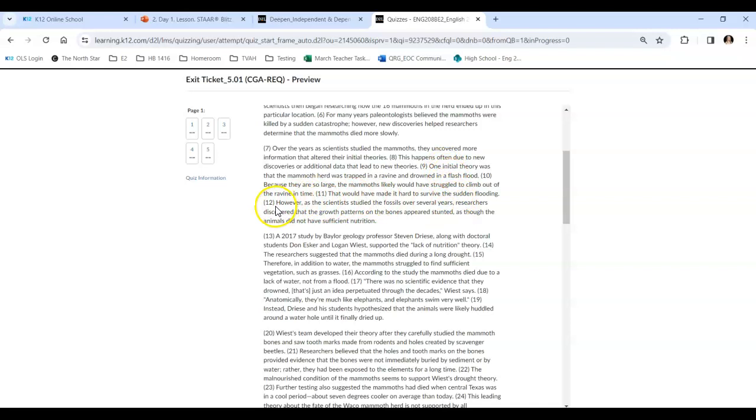And then sentence 12 says, however, as scientists studied the fossils over several years, researchers discovered that the growth patterns on the bones appeared stunted, as though they did not have sufficient nutrition. Okay, so which one of those options do you think is not needed? All right.